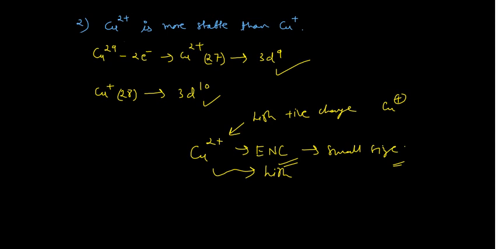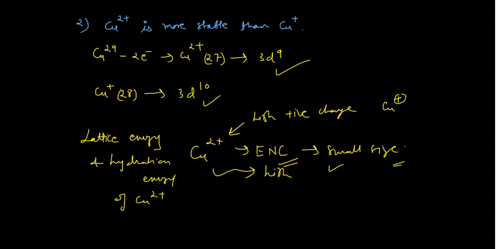So what can happen due to this smaller size and very high effective nuclear charge, the lattice energy and hydration energy, both the lattice energy and hydration energy of Cu2+ are very high. So due to this higher lattice energy and higher hydration energy, this Cu2+ is more stable in contrast to this Cu+, which has the 3d10 system. So this is the first reason.